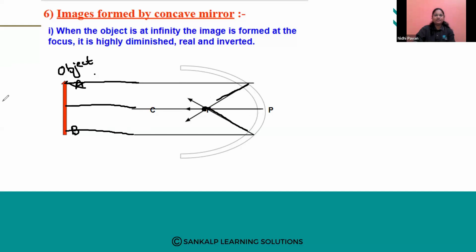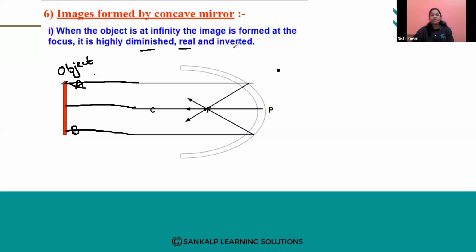As you can see here, the image is very small. That is highly diminished, very, very small. It is not so clear. Then we have real image. What is real? The image is formed on the screen. We can get the image on the screen. I'll show you a video, you will understand it.